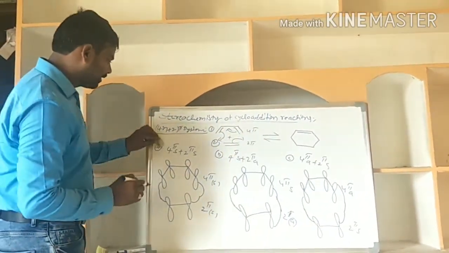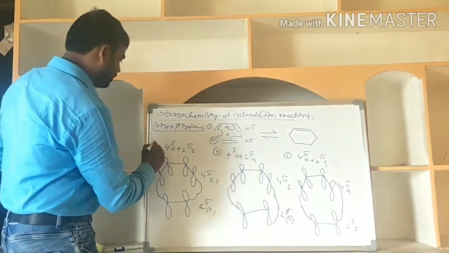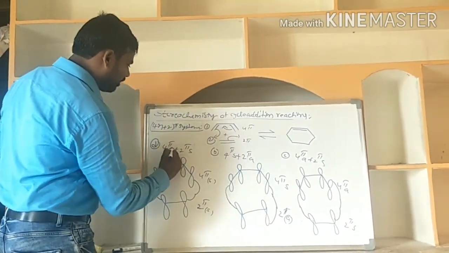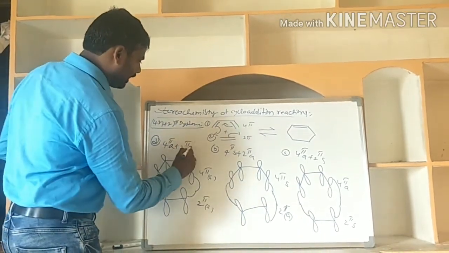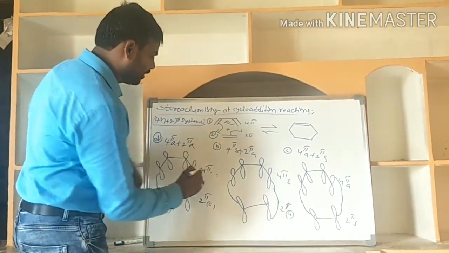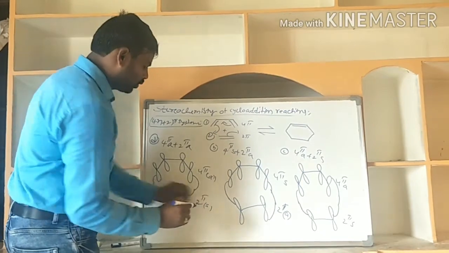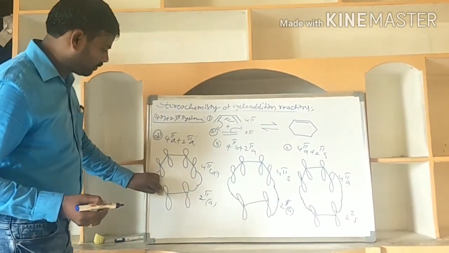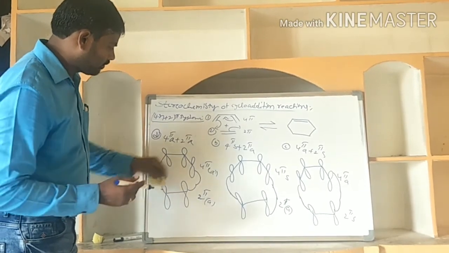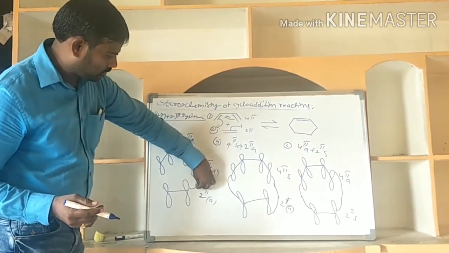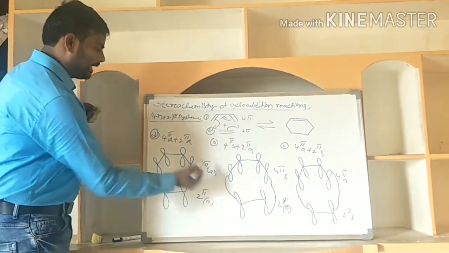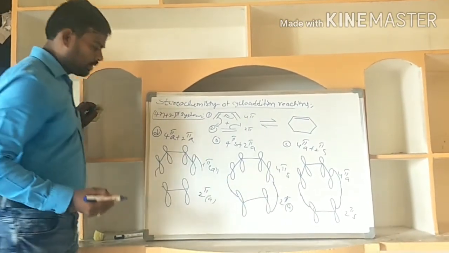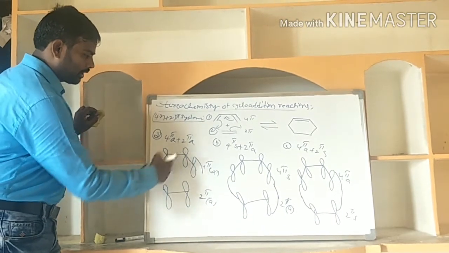The fourth one, D: 4pi antara, 2pi also antara. Now the first partner is the antara partner. Antara means opposite lobes are involved.